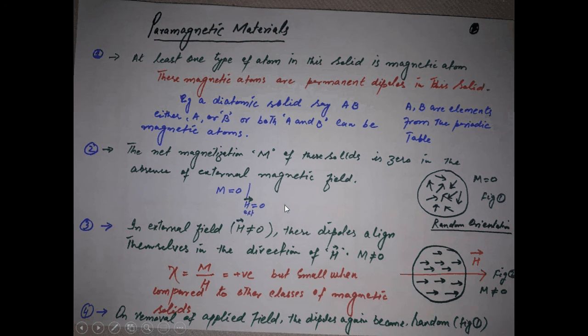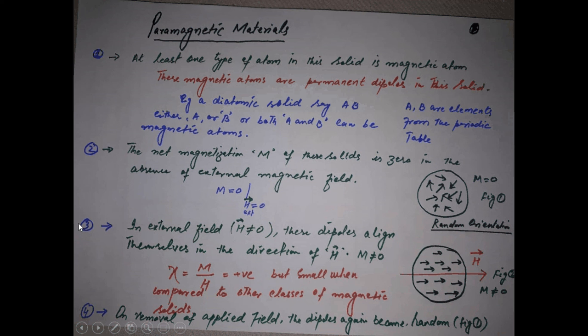The answer to this question is that in paramagnetic solids, these neighboring atomic dipoles are randomly oriented. They are free from the effect of each other, or in other words, the magnetic coupling or the exchange interaction between the neighboring atomic dipoles is 0. They are randomly oriented, such that the total magnetic moment of this solid becomes equal to 0, because these are randomly oriented.